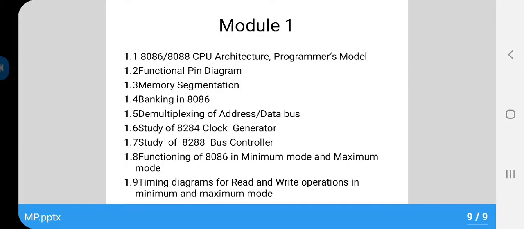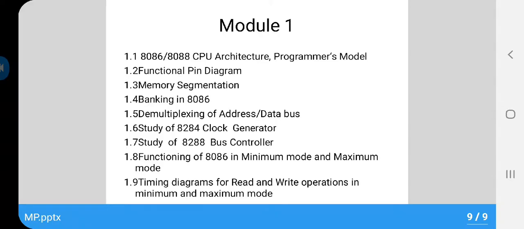Now here the topics belonging to module 1 are mentioned. First is 8086 and 8088 CPU architecture. Second, functional pin diagram. Third, memory segmentation. Fourth, banking in 8086. Fifth, demultiplexing of address and data bus.